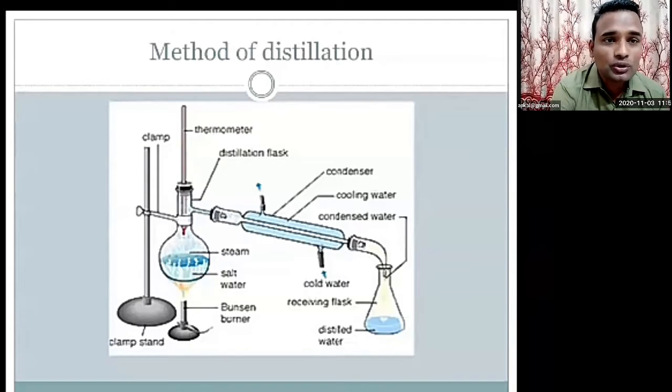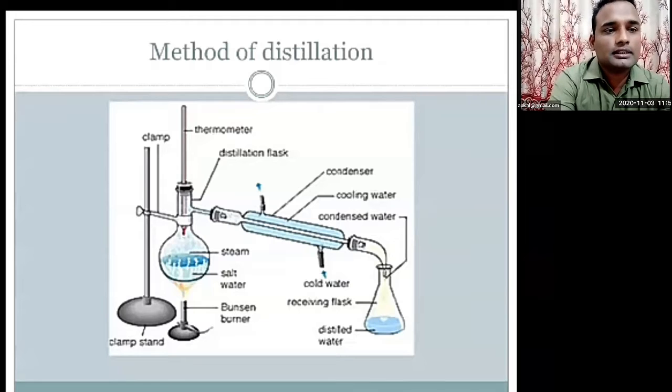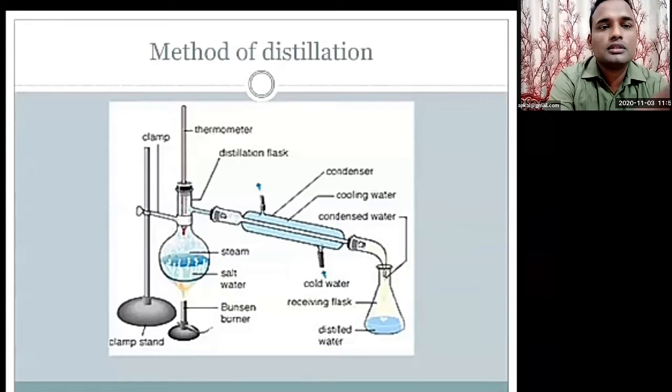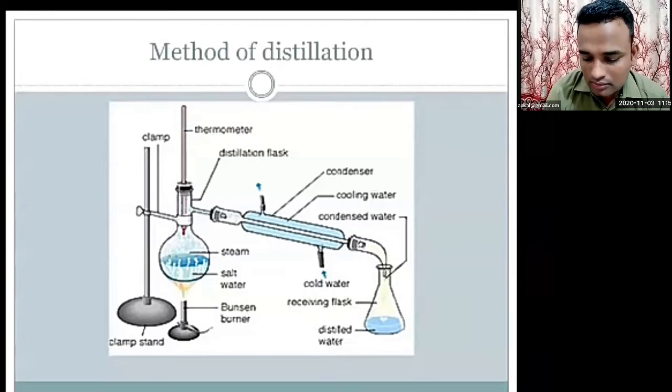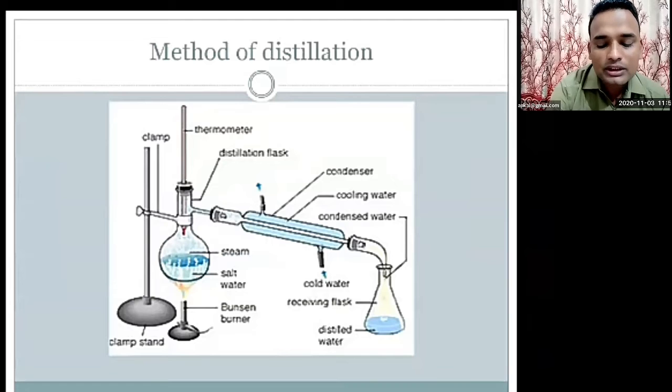First of all, I would like to explain how they have constructed or arranged the things. Here you can see a burner, and a stand with a round bottom flask. In that round bottom flask, there is a solution of water and salt.